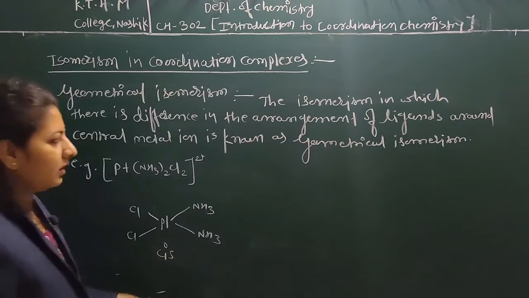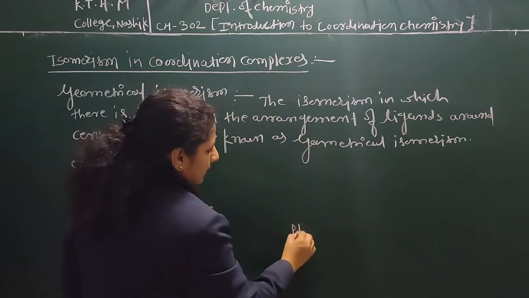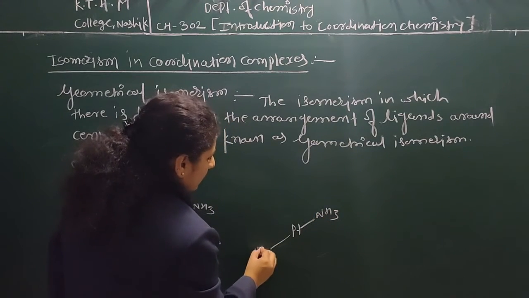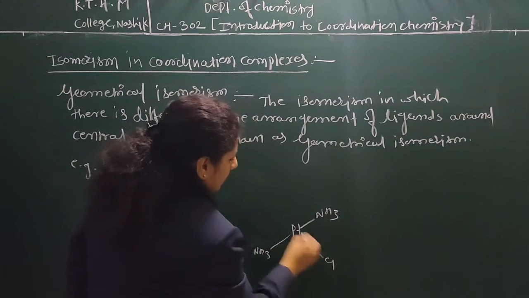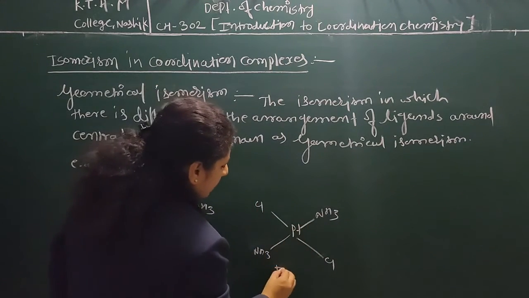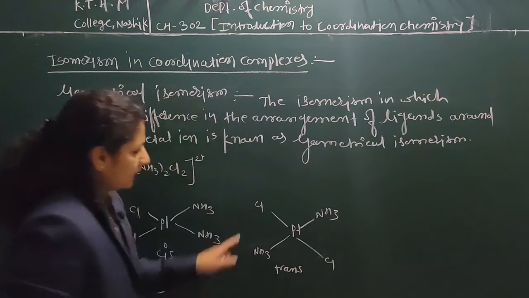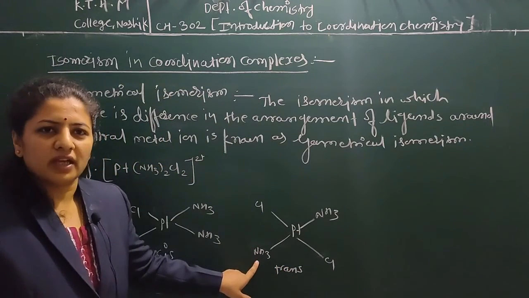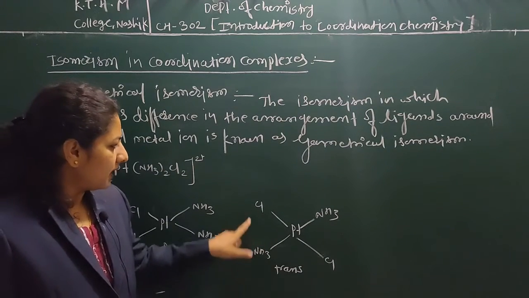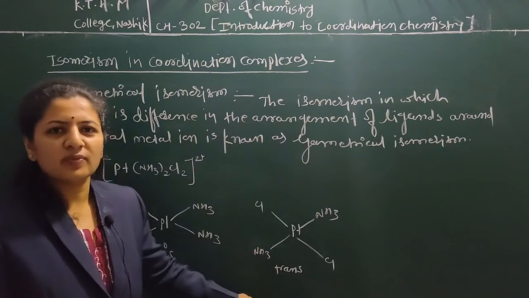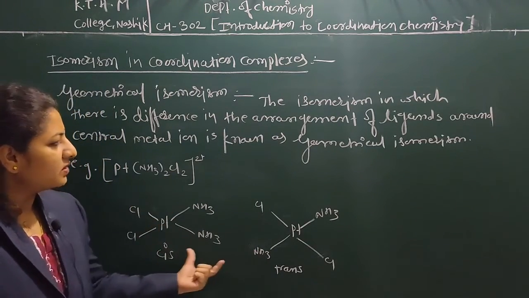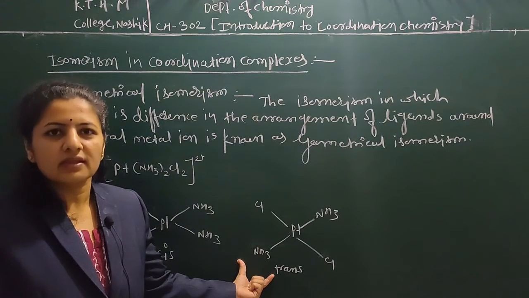Now, what about trans? If the ammonia and chlorine are opposite to each other, then this arrangement is known as trans. Here chlorine and ammonia are different ligands, and identical ligands are opposite to each other, so this arrangement is called a trans arrangement. In geometrical isomerism, these two types of arrangement are generally observed, cis and trans.